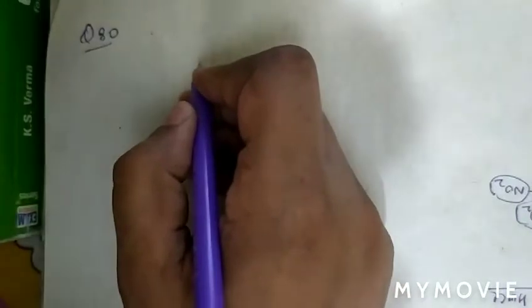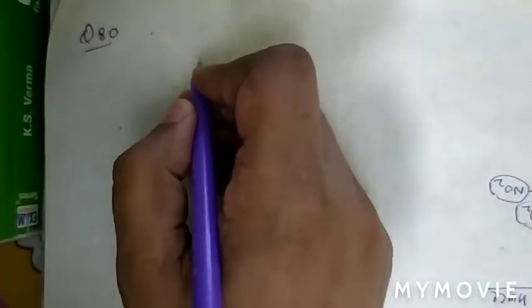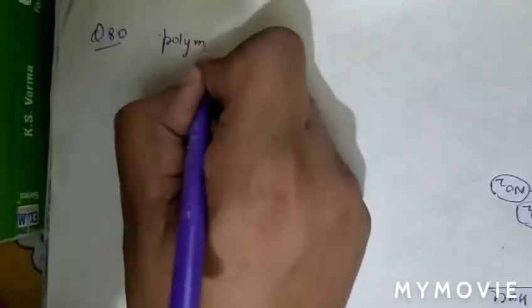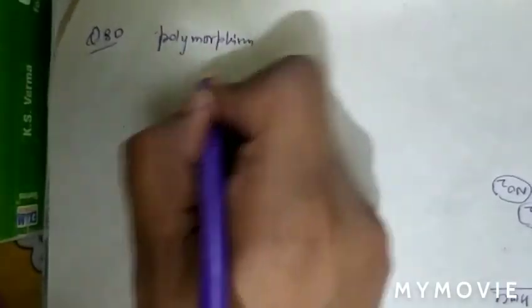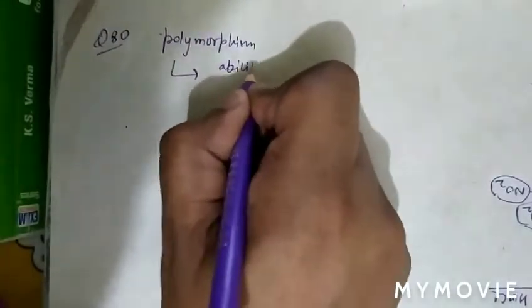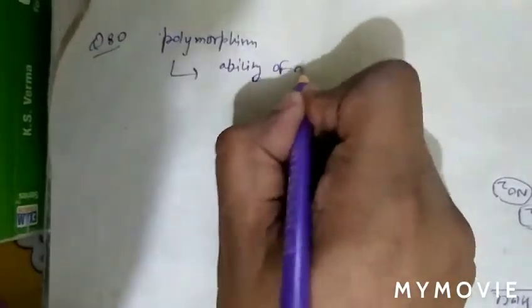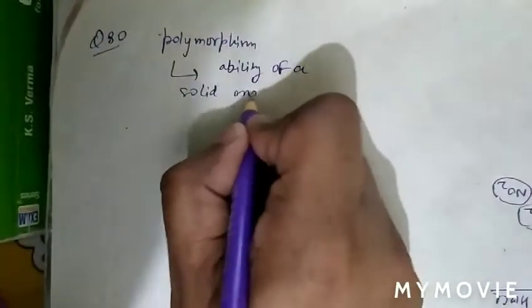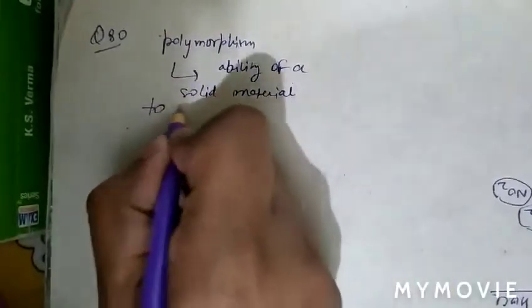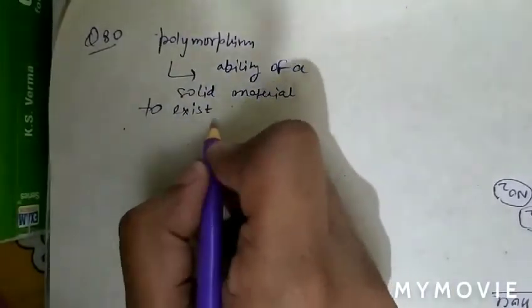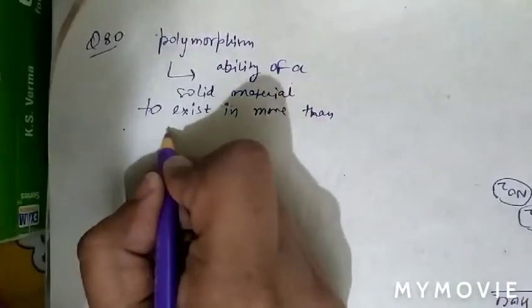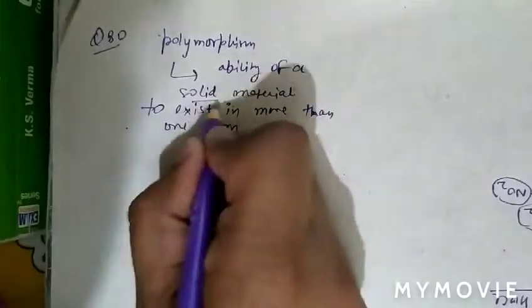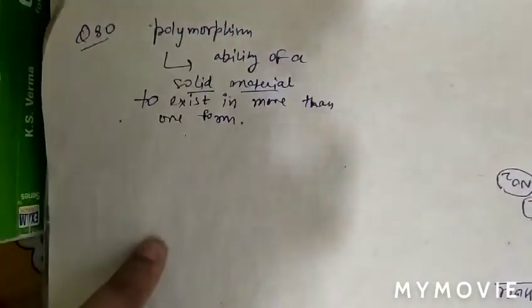As we know that polymorphism is basically the ability of a solid material to exist in more than one form.